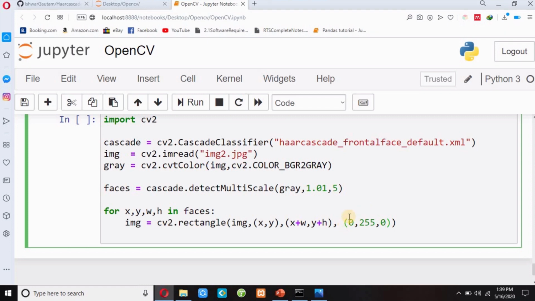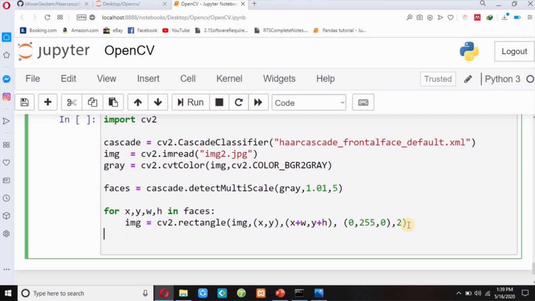This means B, this means G, this means R, so it is green color. And then I will write thickness of border, suppose 2. I have to pass thickness of border, so this means thickness.